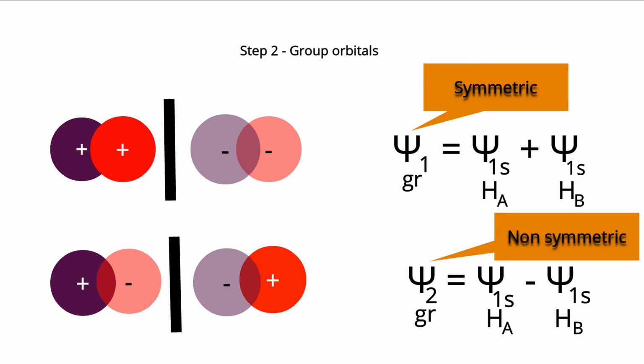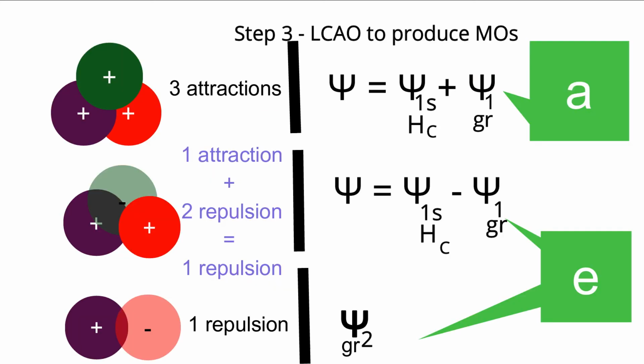Because this case is not as simple as linear. Here we are talking about a triangular arrangement. So during formation of molecular orbitals, during interaction between group orbitals and the central atom, we need to consider that triangular arrangement. So considering the triangular arrangement, now we need to move to the next step, step number 3, formation of molecular orbitals. The symmetry of the central atom and the Psi1 group is the same, so among them only interaction will take place to produce additive interaction and subtractive interaction.